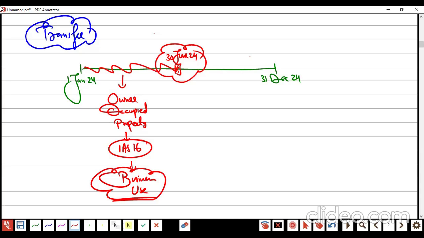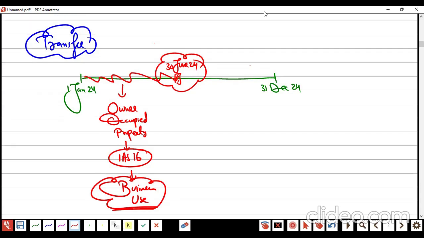Khalas, I am no more, after 30th June, in the middle of the year end, going to use that property for business purpose. I am going to use it for the capital appreciation purpose. Got it? So the new thing here is that the property was in IAS 16 and now is jumping into IAS 40, investment property.